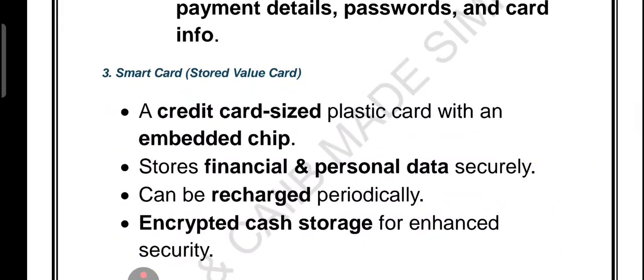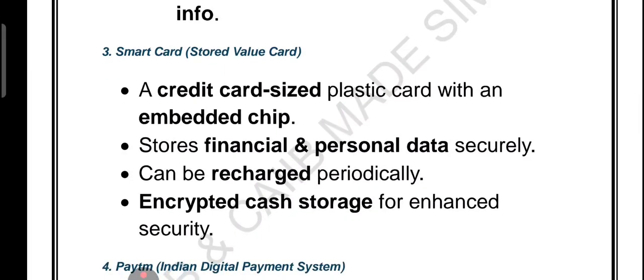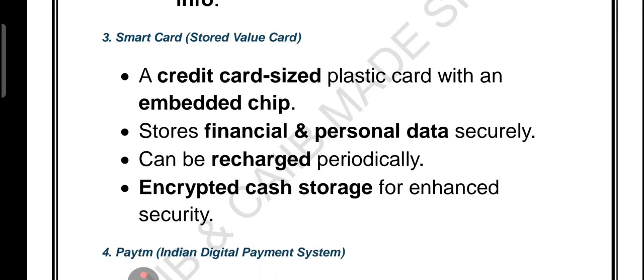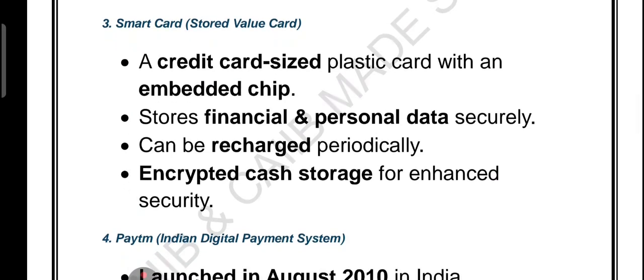Next we have the smart card. A smart card is also called a stored value card, right? It looks like a credit card but it has a microchip inside. That is called a smart card, a stored value card. The chip stores your money and the personal details. You can recharge it from time to time and the money stays protected with encryption and password.